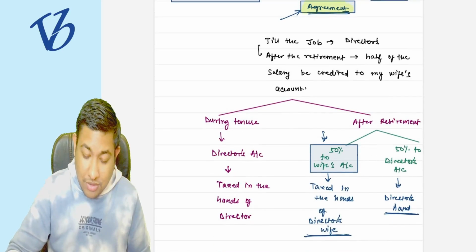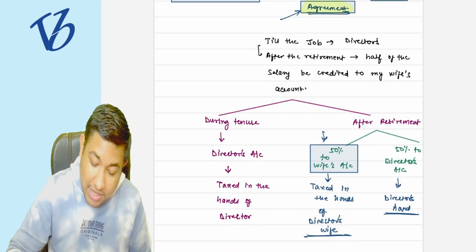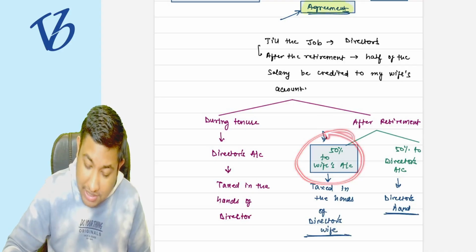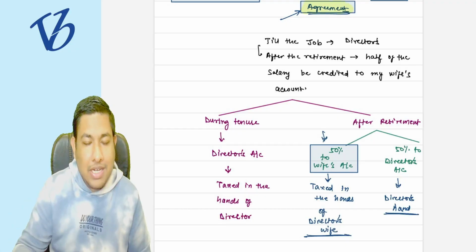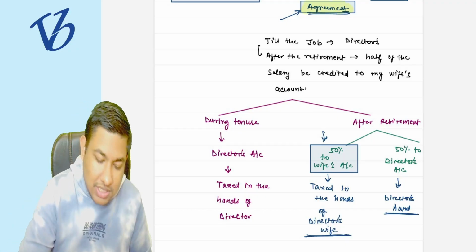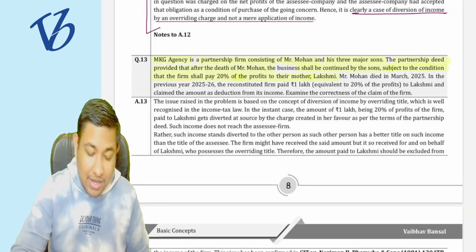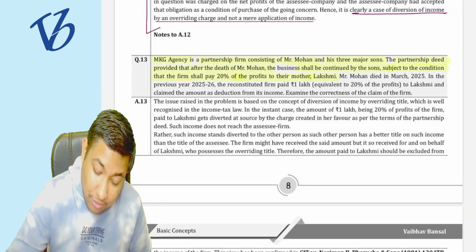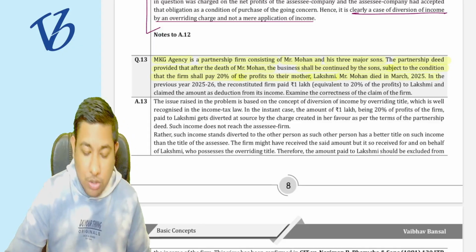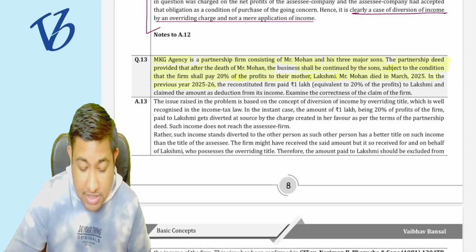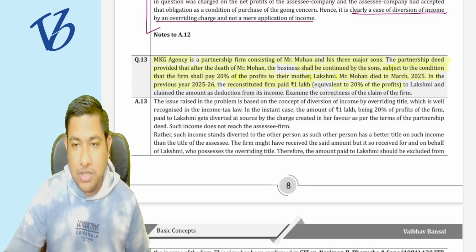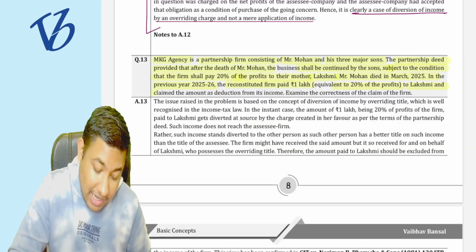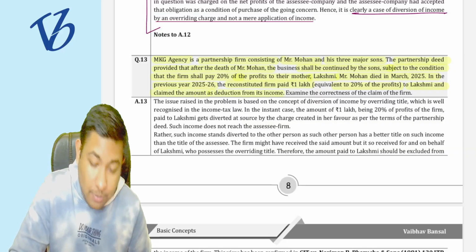See, in the board notes we have discussed that whatever the profit is given to the wife's account is going to be taxed in the hands of the director's wife, in our case the partner's wife. Okay, so the same thing is asked here as well. Now, Mr. Mohan died in March 2025, that is in the previous year 25-26. The reconstituted firm paid 1 lakh rupees, which is 20% of the profit, to Lakshmi, and claimed this amount as deduction from its income.